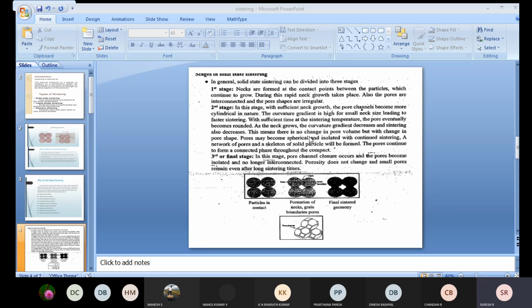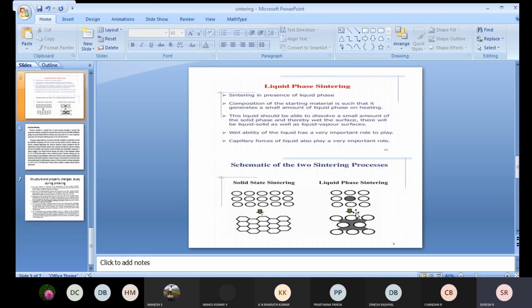Now, in case of liquid state sintering, this is the solid state sintering, this is the liquid state sintering. You can check the main difference. In solid state sintering, only solids are present during the sintering process, whereas in the liquid phase, some amount of liquid will be formed during the process. In sintering in the presence of a liquid phase, the composition of the starting material is such that it generates a small amount of liquid phase on heating.